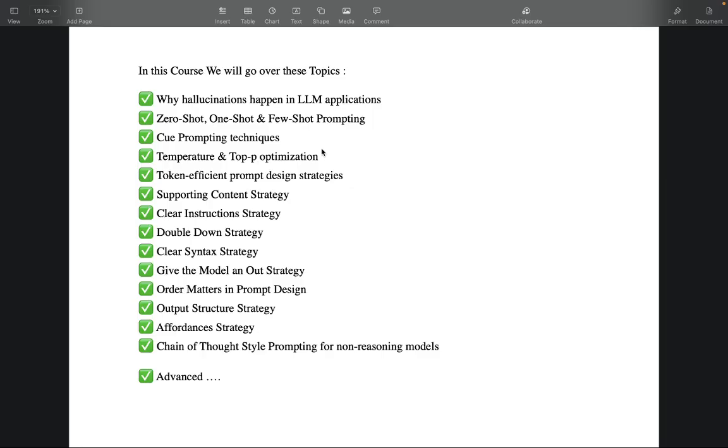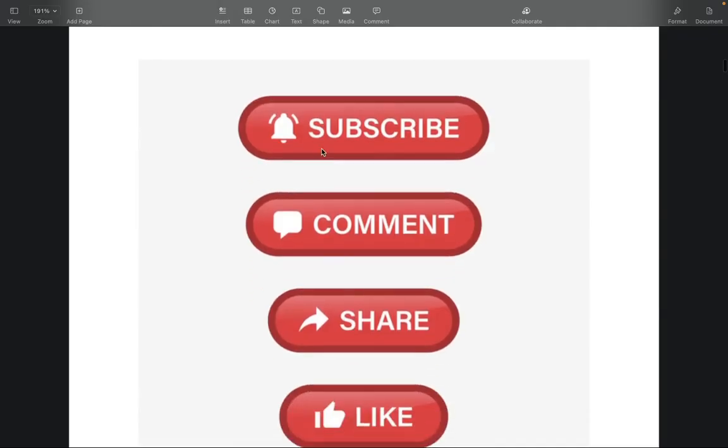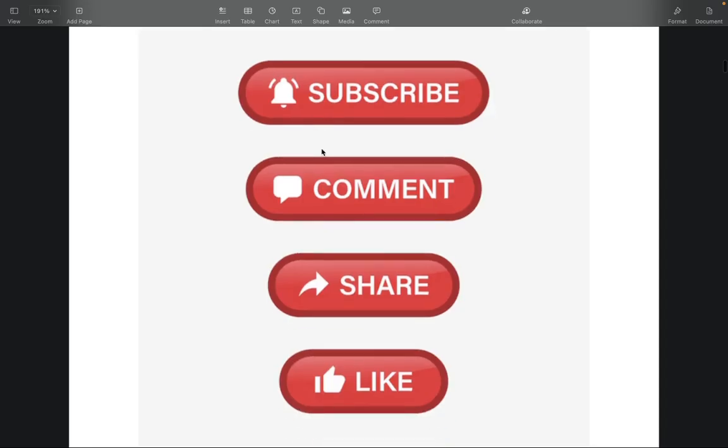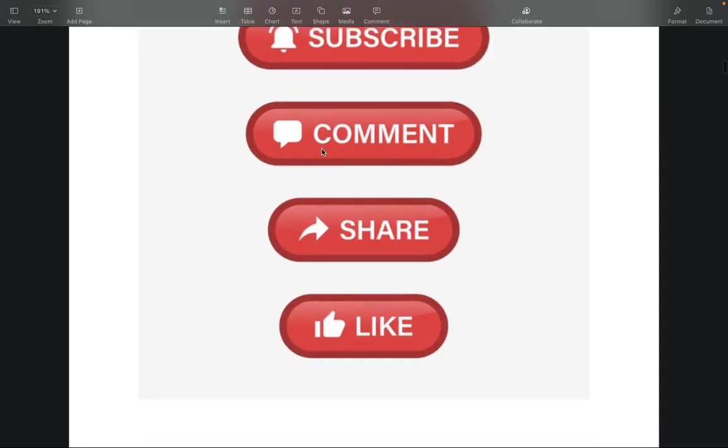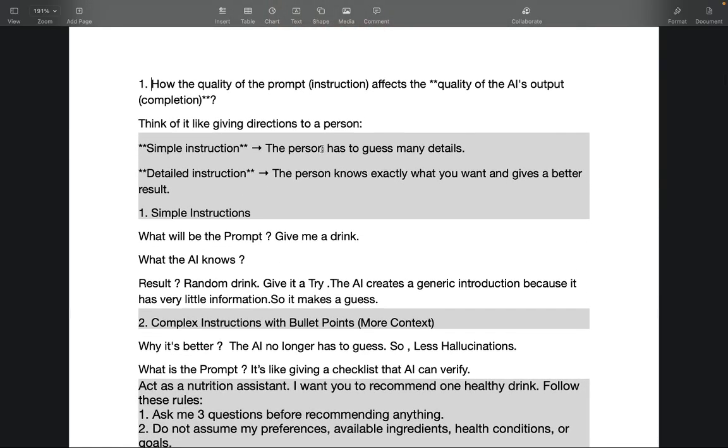Alright, let's begin. Most prompt engineering tutorials teach you how to write better prompts, but they rarely explain how to reduce LLM hallucinations in production AI systems. So let's start our course and address the issue.